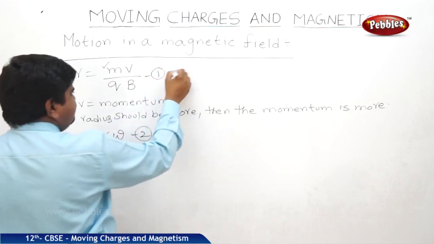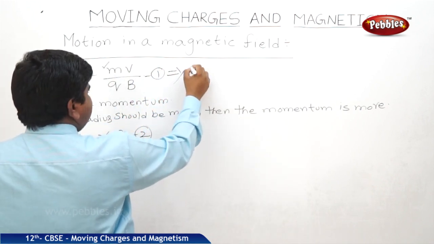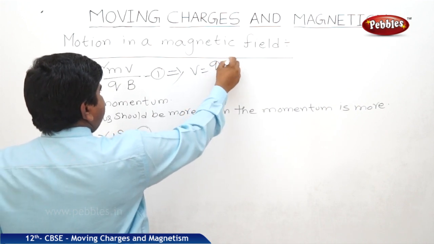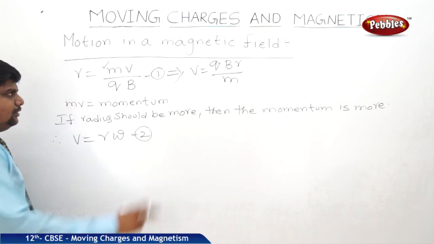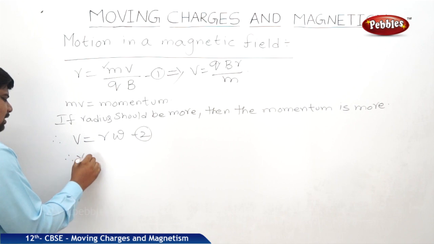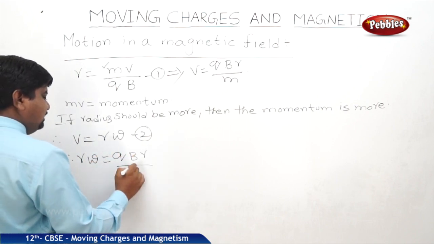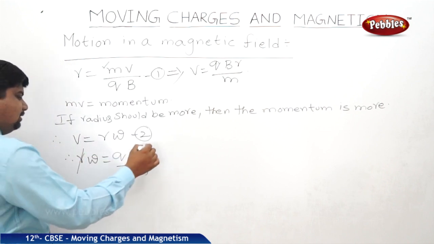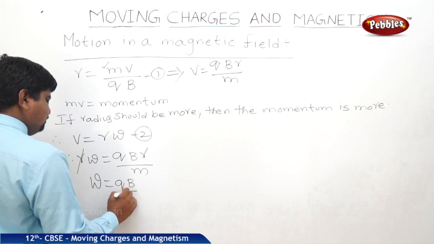From this explanation, we can write v is equal to qbr by m. So v is equal to qbr by m and v is equal to r omega. Therefore, r omega is equal to qbr by m. R and r get cancelled. Therefore, omega is equal to qb by m.